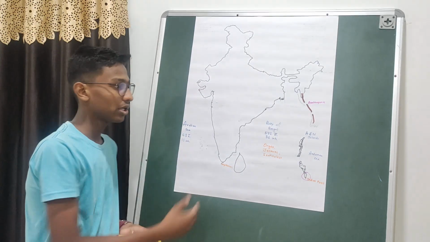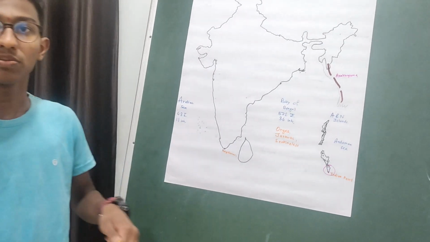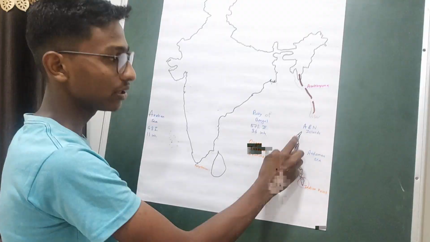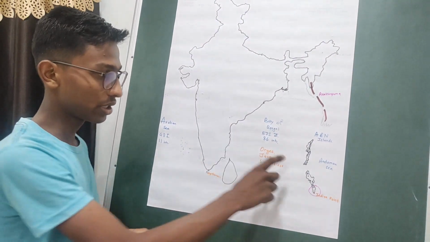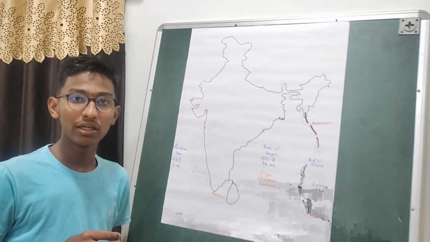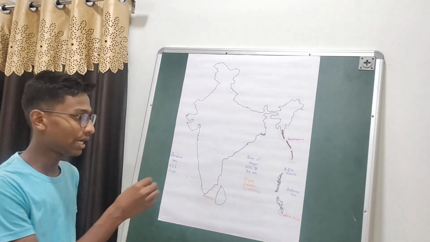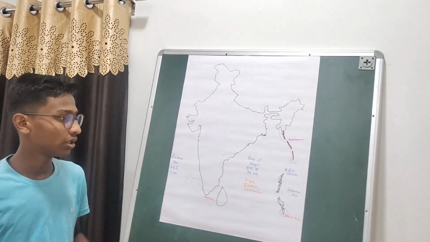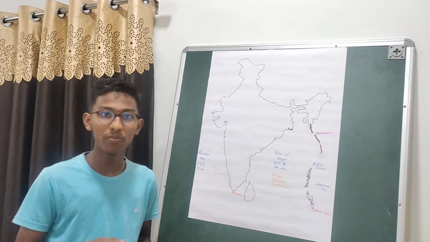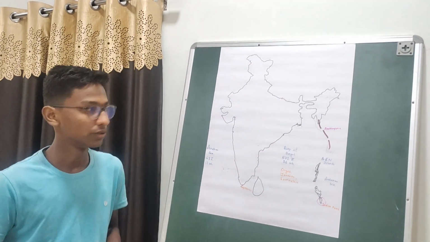Then this is all about the Andaman and Nicobar group of islands. After this, we have the Lakshadweep. But we have something more about the Andaman and Nicobar group of islands. The Cellular Jail is located in the northern part of the Andaman Islands. It is also called the Kalapani. Indian freedom fighters were mainly imprisoned in this jail by the British. Nowadays it serves as a historical monument, and much of the jail has been wrecked because of the continuous water coming onto the shores.